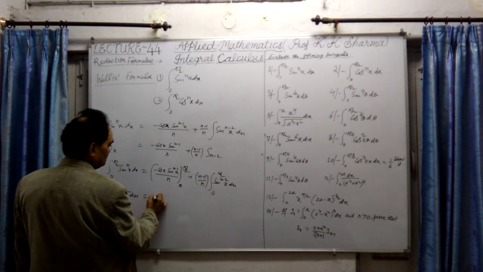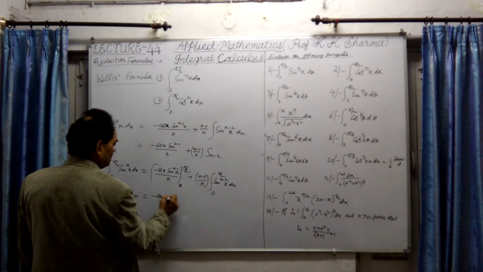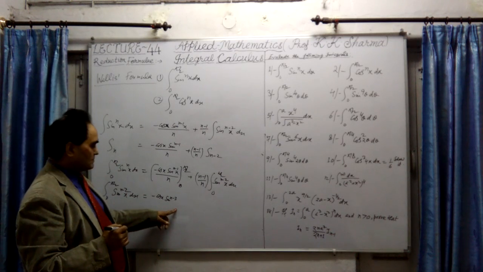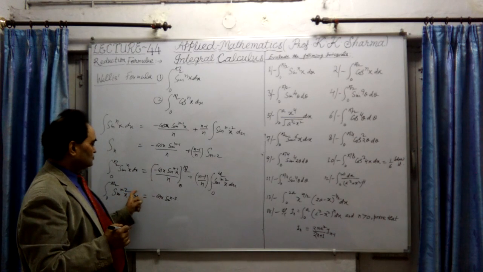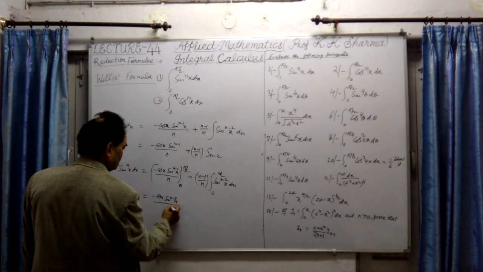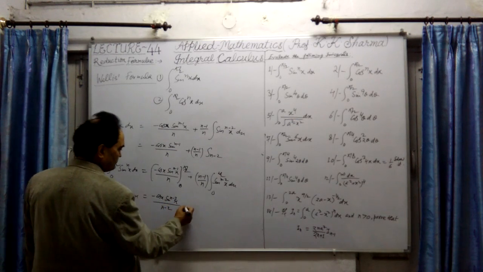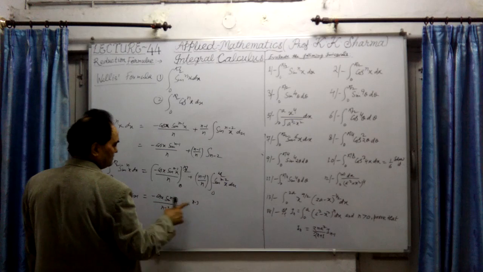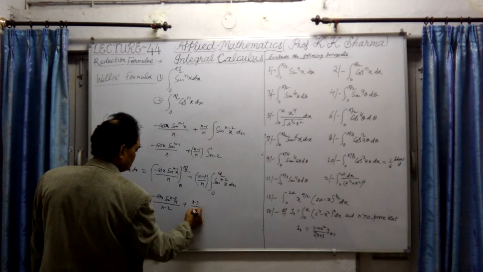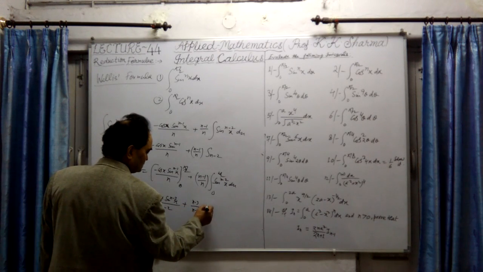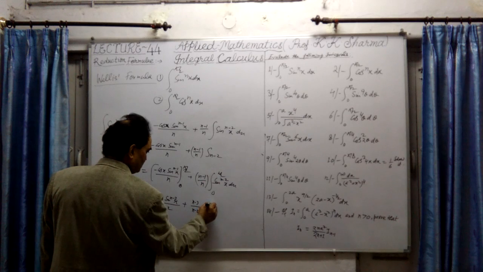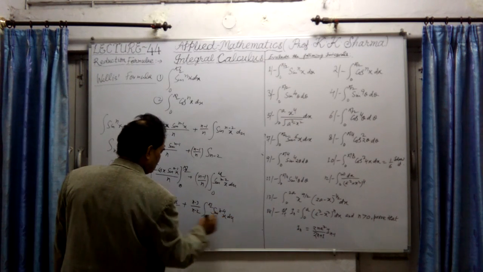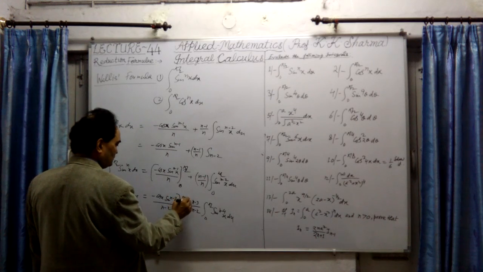What do we get here? If I find out again the integral from 0 to pi by 2 of sine to the power n minus 2 x dx, this will again give us minus cos x sine n minus 3 x divided by n minus 2, only one power lesser than this, plus n minus 3 divided by n minus 2 times the integral from 0 to pi by 2 of sine n minus 4 x dx. Again the first term is 0 at the limits 0 to pi by 2.